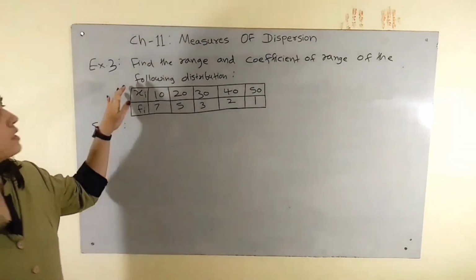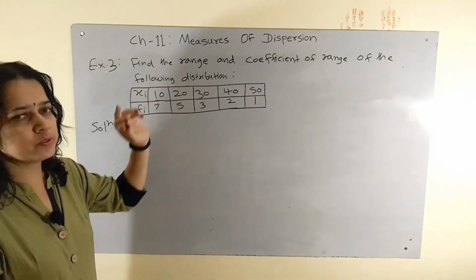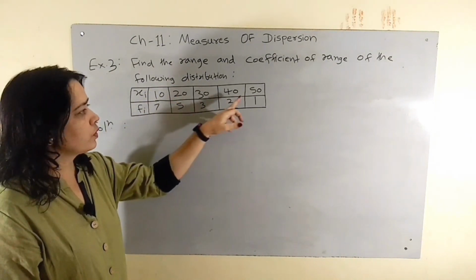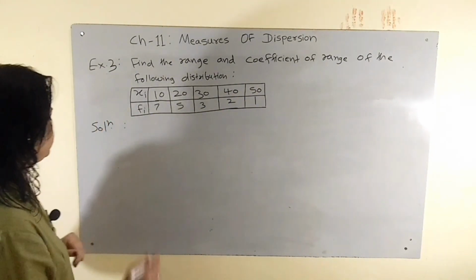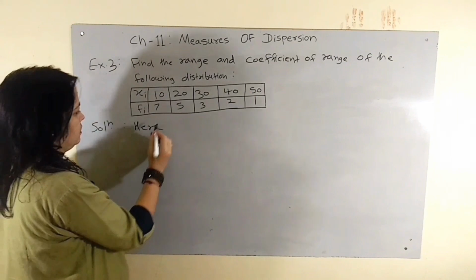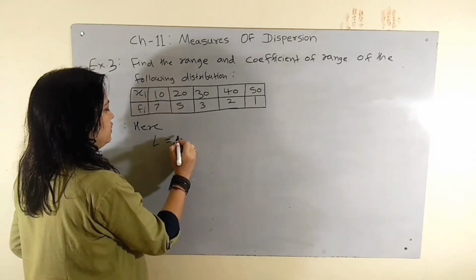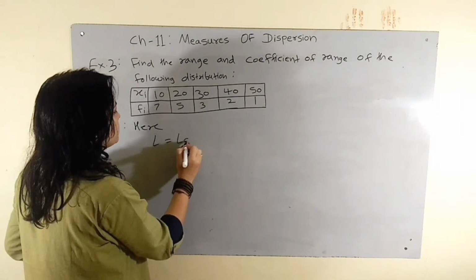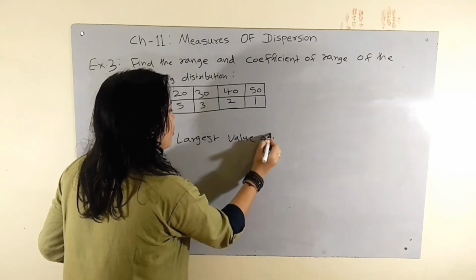Let's move to our next example. The next example is: find the range and coefficient of range of the following distribution. Here the given values of xi are 10, 20, 30, 40 and 50, and the corresponding fi values are given. In this case, L means the largest value of xi.